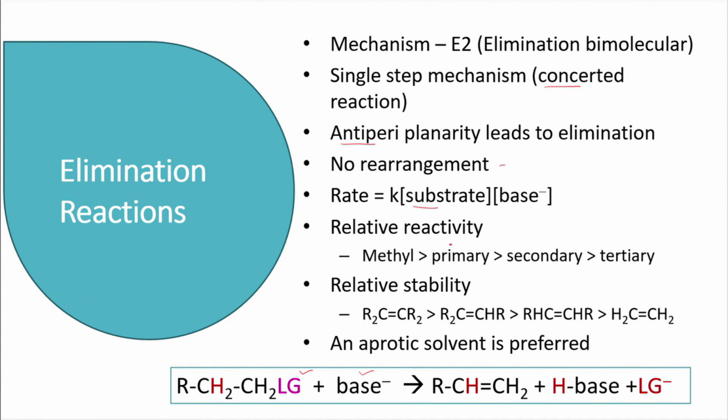And when we talk about relative reactivity, methyl reacts faster compared to primary, followed by secondary, followed by tertiary. And regarding the relative stability of alkenes, we already know that tetrasubstituted alkenes are more stable compared to unsubstituted alkenes. And as we mentioned, aprotic solvents are preferred for the elimination reaction.